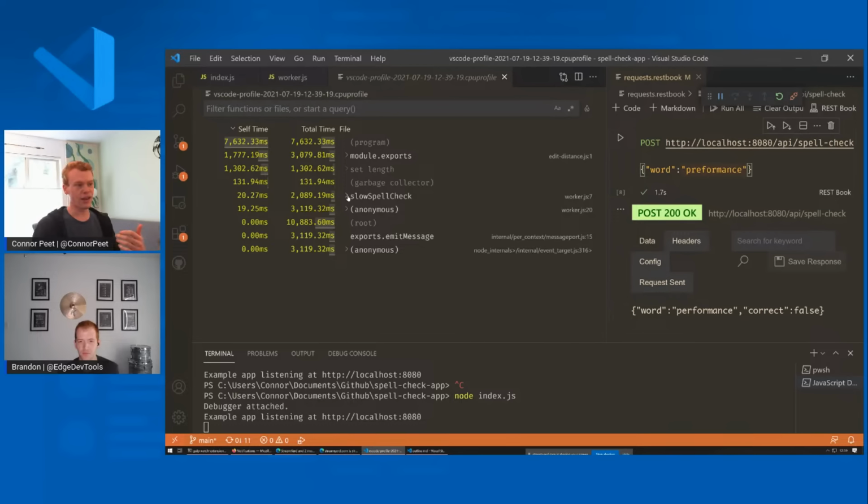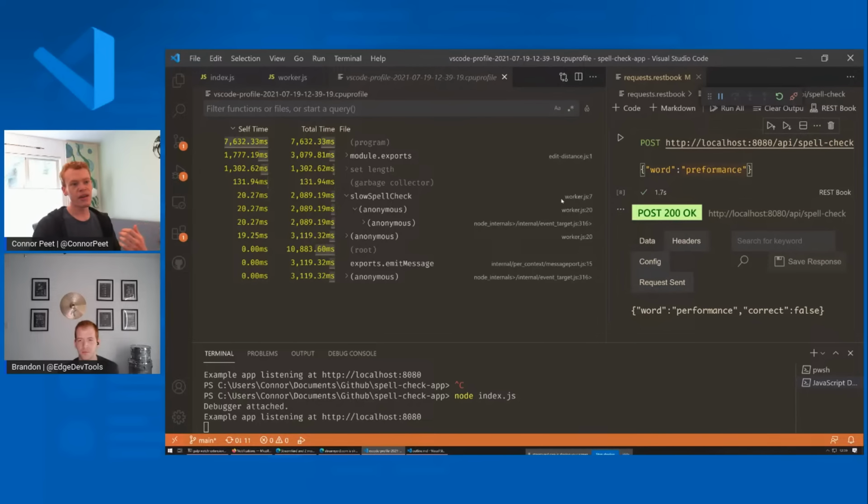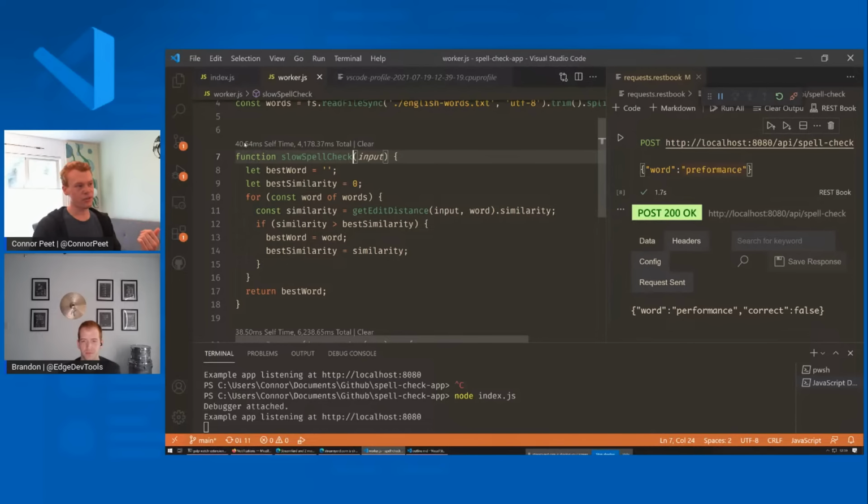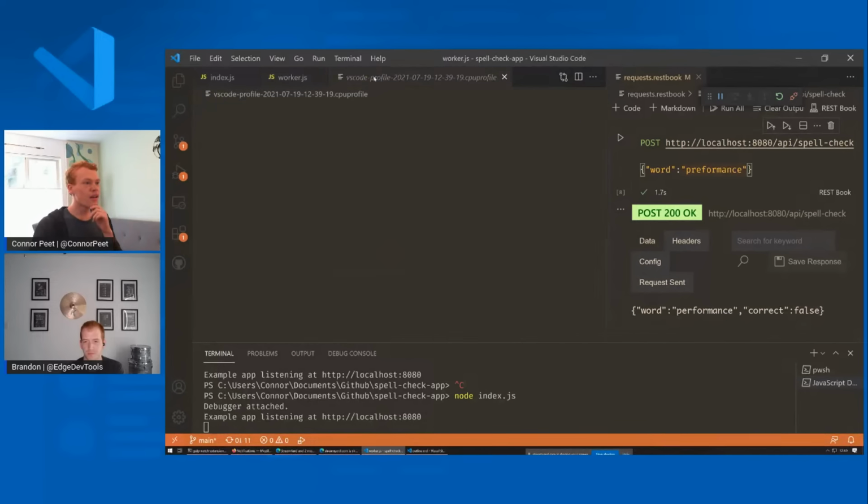It's kind of nice. You can look through these entries, and if you click on the locations here, it'll bring you to the source code, and it'll also annotate all your functions with the timing information. So you can see we spent 40 milliseconds in this function itself, and then 4 seconds or so, mostly it looks like calling into get edit distance.